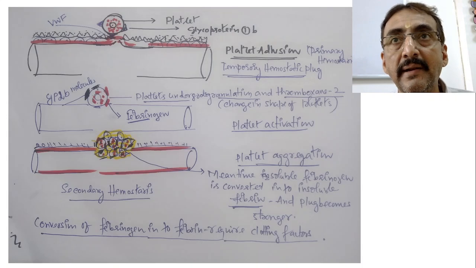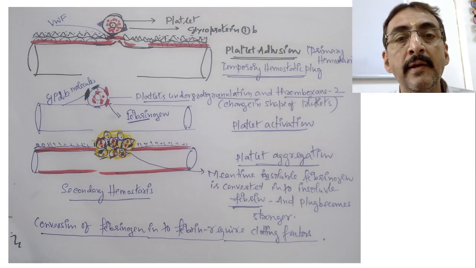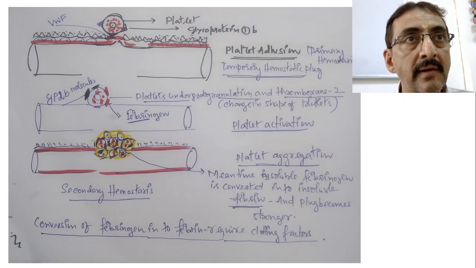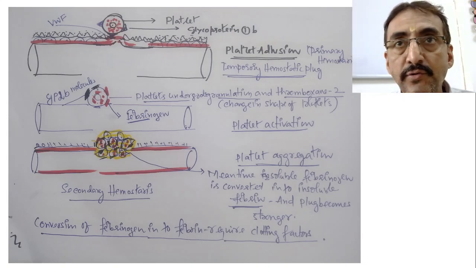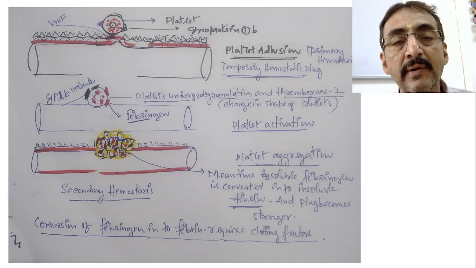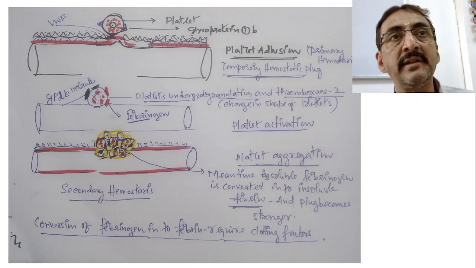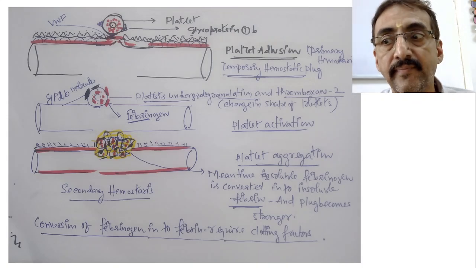The primary hemostatic plug formed by the platelets is very weak. That will be slightly strengthened by means of secondary hemostasis. Again, this is also not so strong. This is also a weaker one. This now needs to be strengthened more, for which we need the activation of the clotting factors.